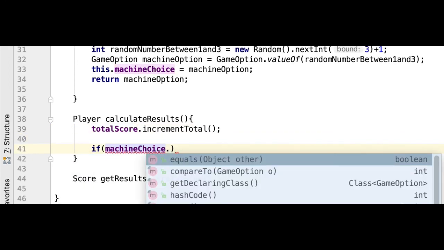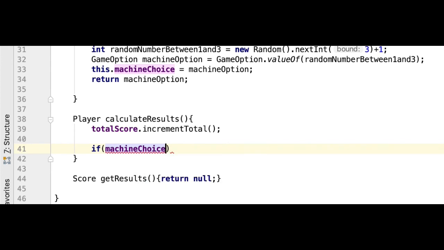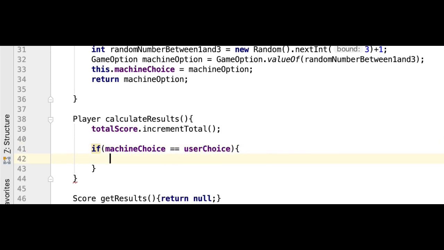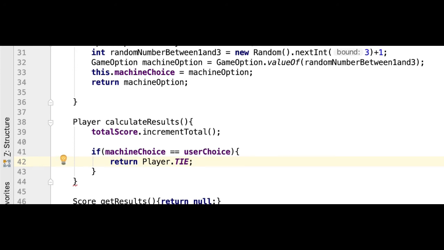Now let's work out who won. Let's start with the simplest case. The machine and the user chose the same option. In this case, we will return tie, and nobody wins. But what if it's not a tie?